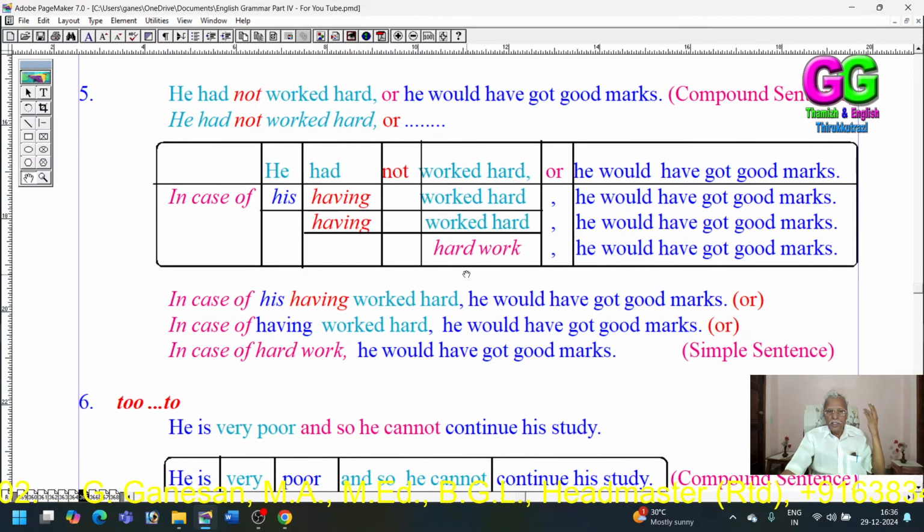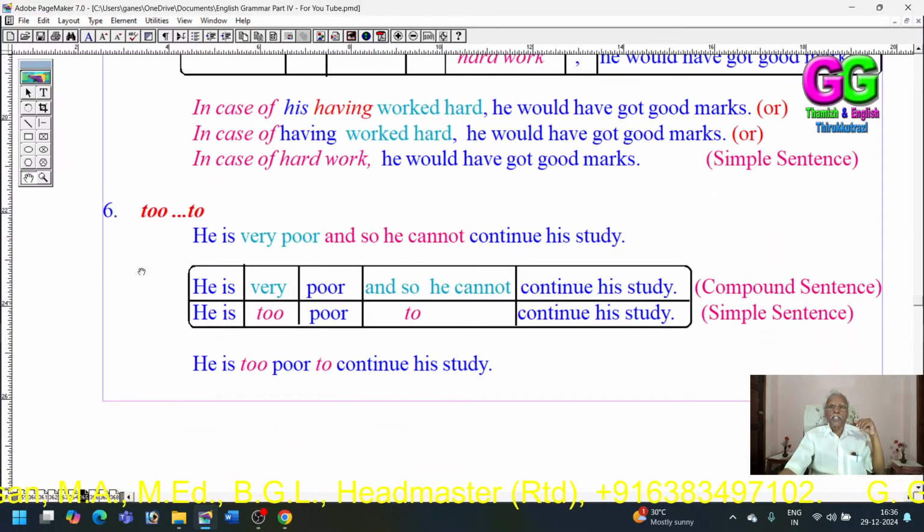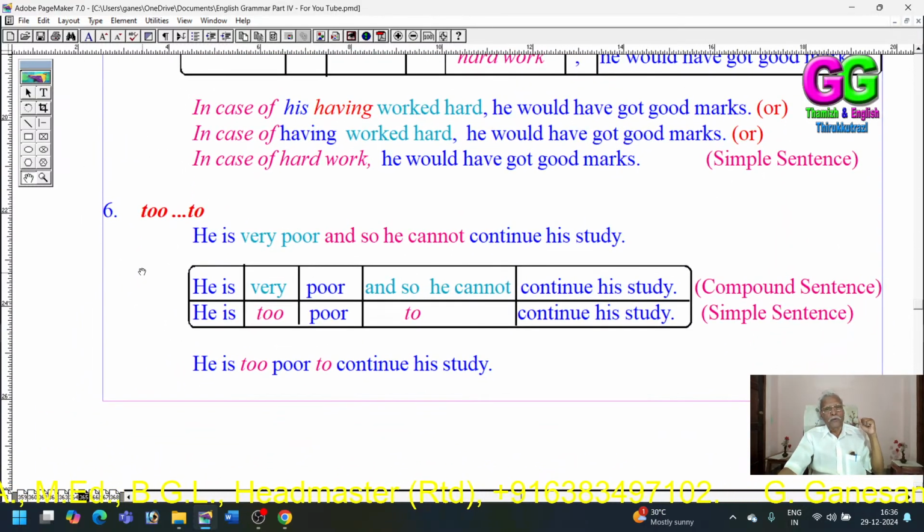This is a compound sentence. These three are simple sentences. Okay. Then, sixthly, a peculiar, a very interesting grammatical sentence. This is two.